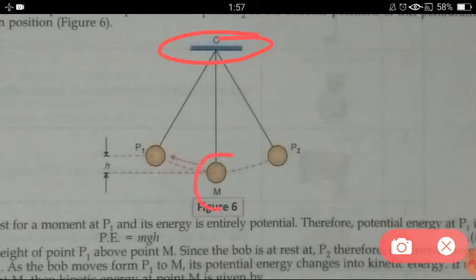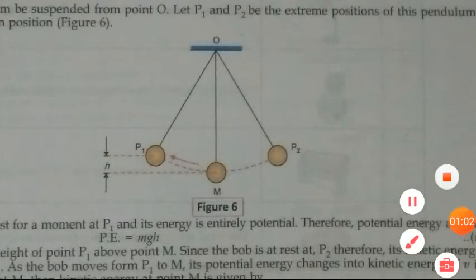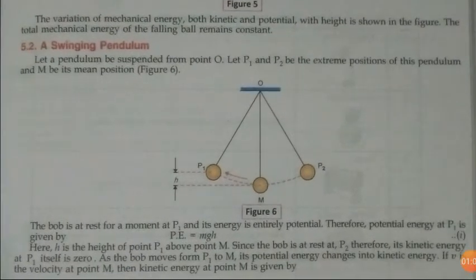M is the mid position of the pendulum. Then we stretch the pendulum a little this side and then we leave it. When we leave the pendulum, it starts moving in this direction, like this it will start moving from P1 to P2. Now let's see how the energies are there in this pendulum.